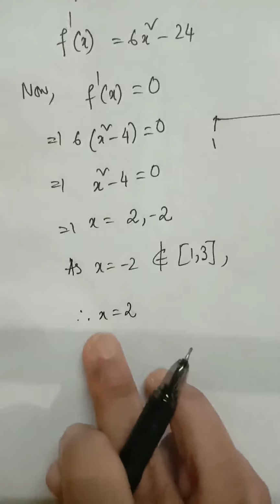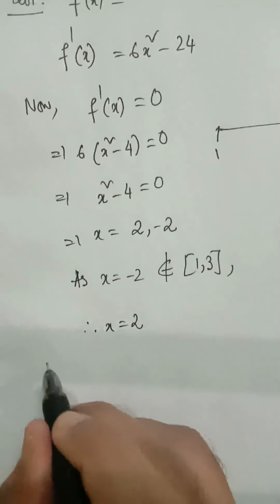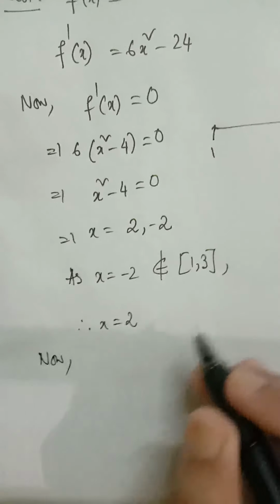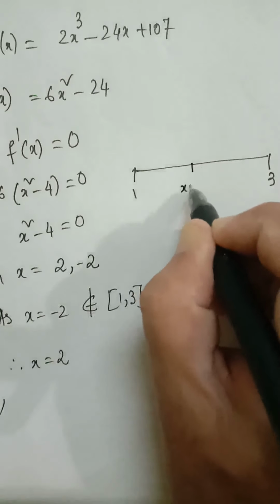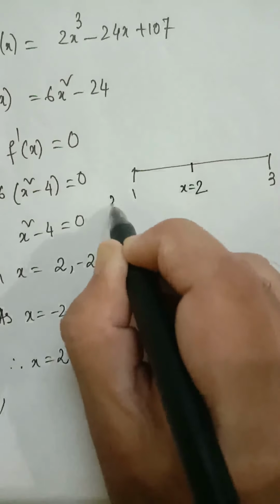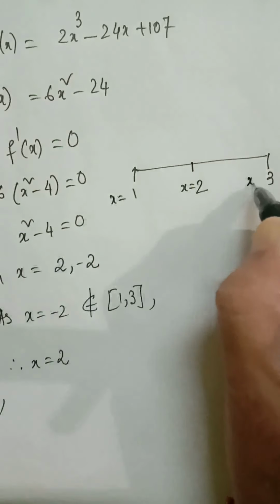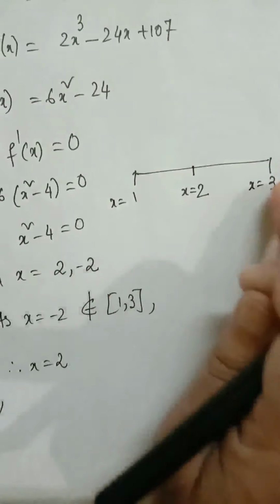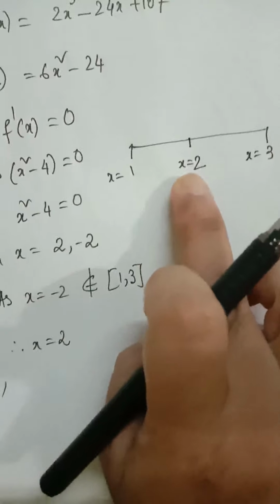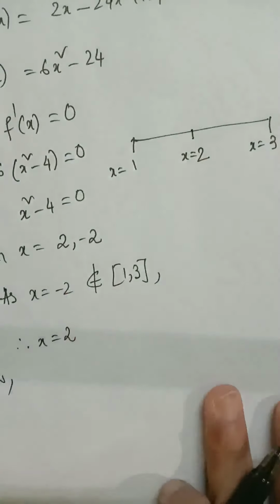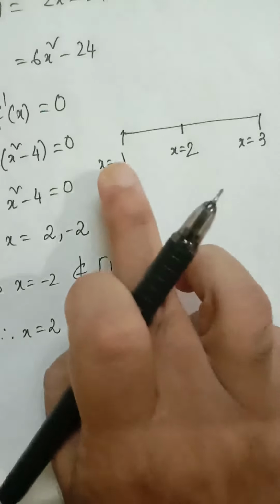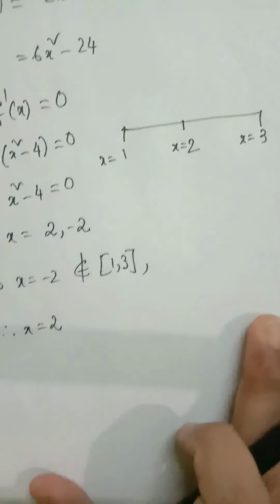Now we have to find the value of f(x) at this point. Now you can see in between 1 and 3 we have only one point, x equal to 2, where f'(x) is equal to 0. The given interval is 1 to 3 and between 1 and 3 we have only one point, x equal to 2, where f'(x) is equal to 0. Now we will find the values of f(x) at all these 3 points.